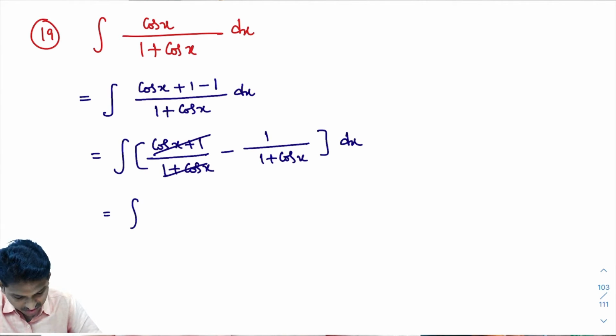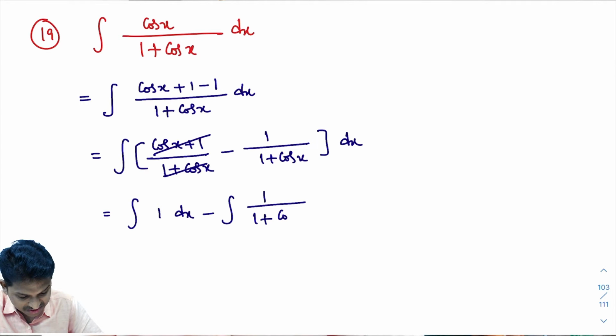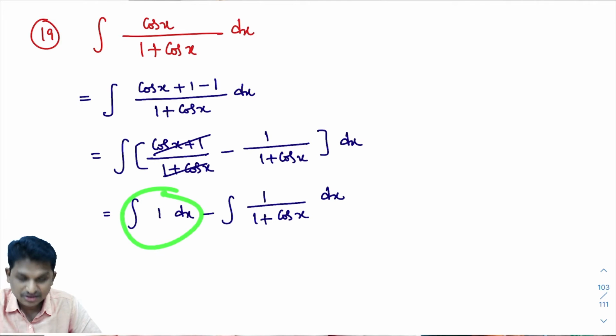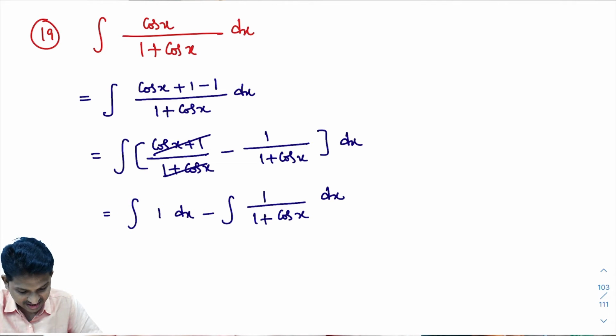That equals the integral of... Now what I'll do, I'll integrate each and every term. Here, 1 is remaining. So integral of 1 dx minus integral of 1 divided by (1 + cos x) dx. Okay. Integral of 1 dx, you know the formula: integral of k dx is kx + c. So integral of 1 dx is 1 into x, that is x, minus. Look here.